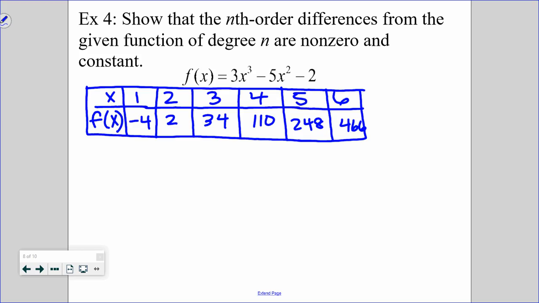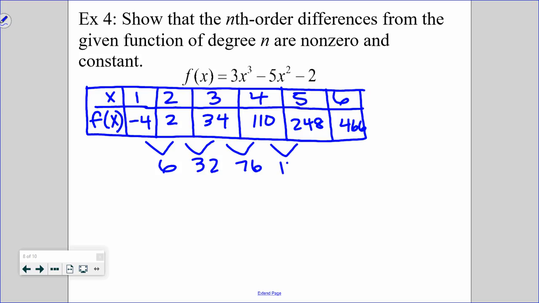At this point, I would stop the video and do this on your own, and then you can start the video and make sure you got the right thing. What you want to be careful of is this first negative here. You're going to do 2 minus -4, or what do I add to -4 to get to 2? So make sure you're careful with those negatives. So 2 minus -4 is 6, and then go ahead and stop the video so you can finish this and then check your work.